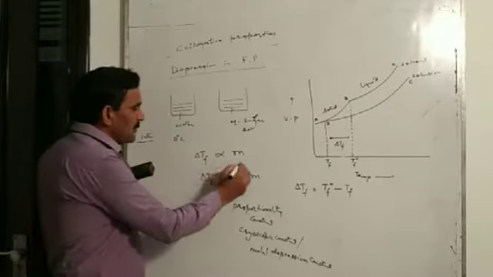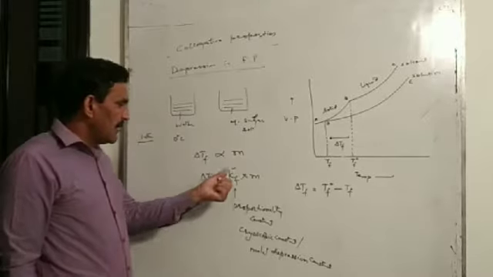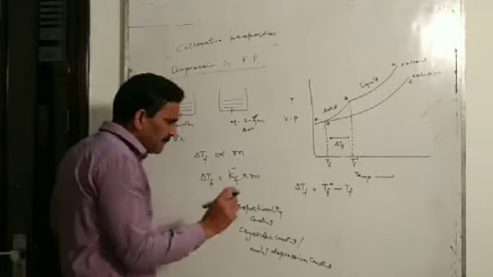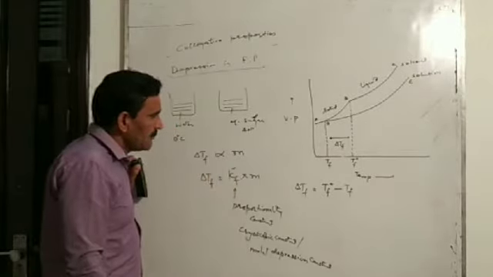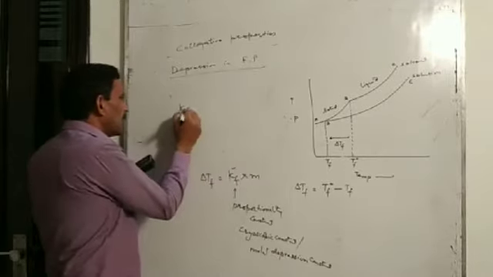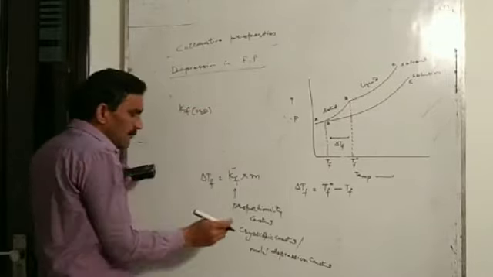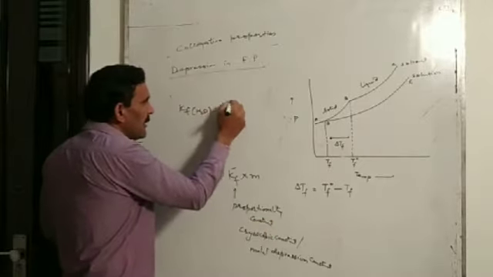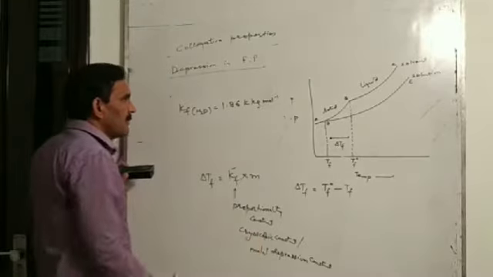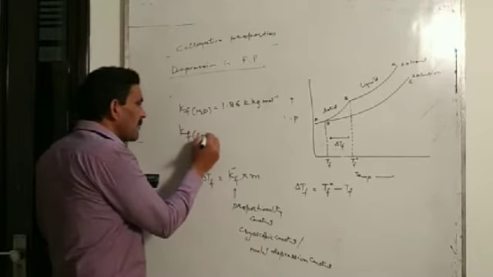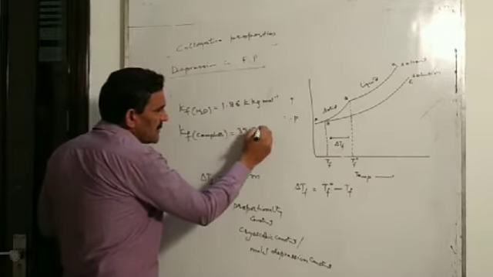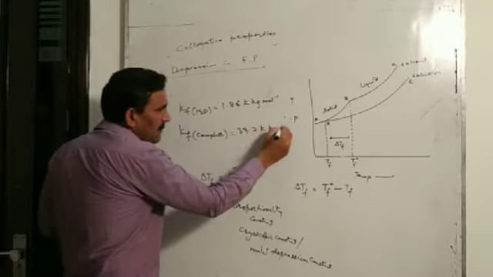Kf depends upon the nature of the solvent, and the value of Kf will be different for different solvents. For example, Kf for water, that is the molar depression constant of water, is 1.86 Kelvin kilogram per mole, and Kf of camphor is almost 39.7 Kelvin kilogram per mole.